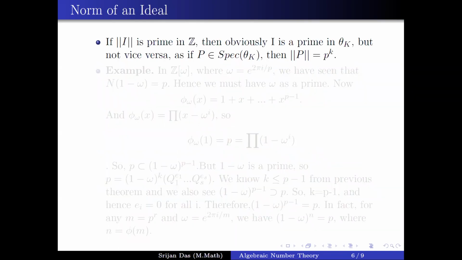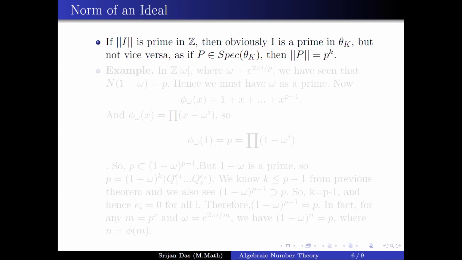Yeah. So you can now see that if the norm of I is prime in Z, then obviously I is prime in OK. If it is not prime, you will have some prime factorization. Then the norm is multiplicative, so that will contradict your assumption that the norm of I is prime. But this is the important part.